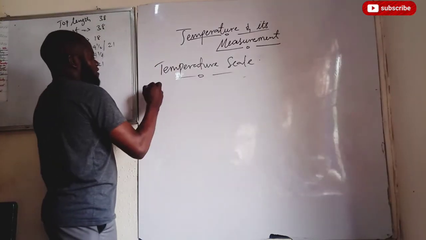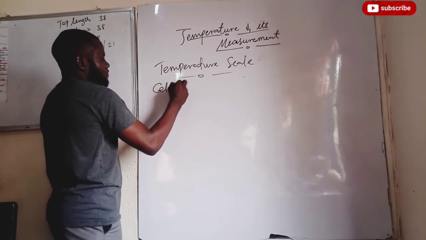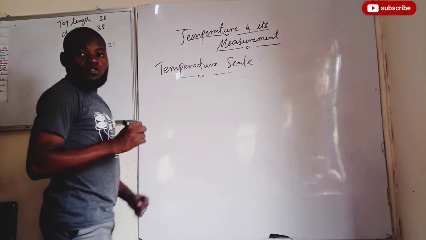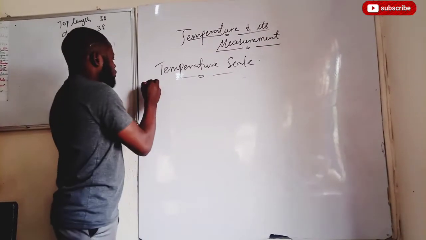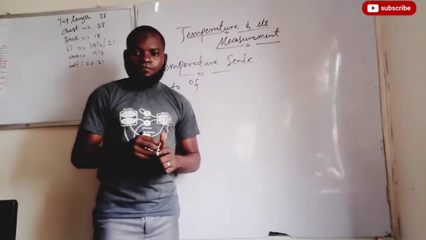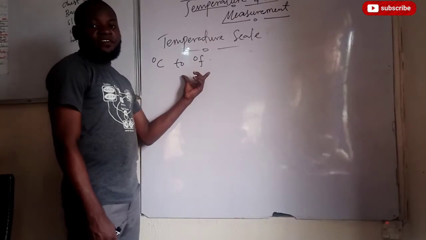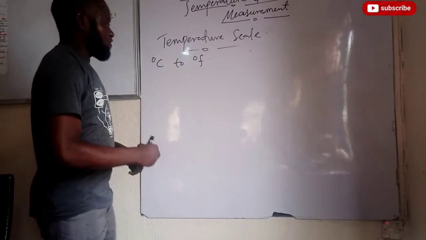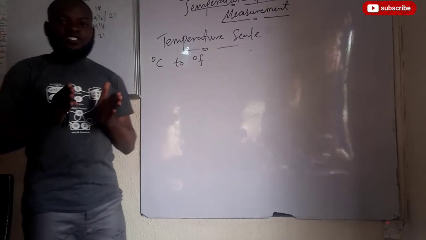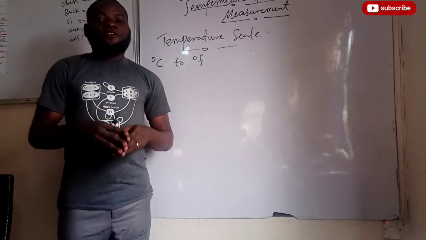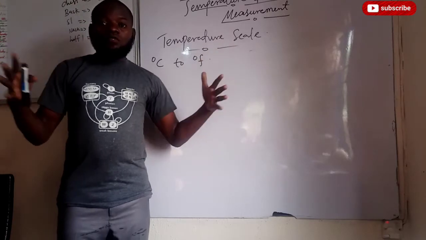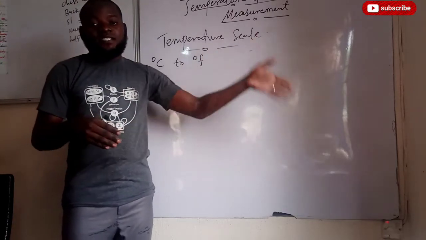Let's say I want to convert from Celsius to degree Fahrenheit. Conversion from degree Celsius to Fahrenheit now. How do we convert from degree Celsius to Fahrenheit? Whenever you want to convert from one scale to another, all you just need to understand about the scale is for you to know the lower fixed point and the upper fixed point of the two scales, the one you are converting from and the one you are converting to.